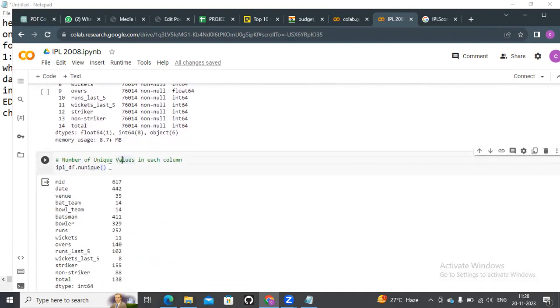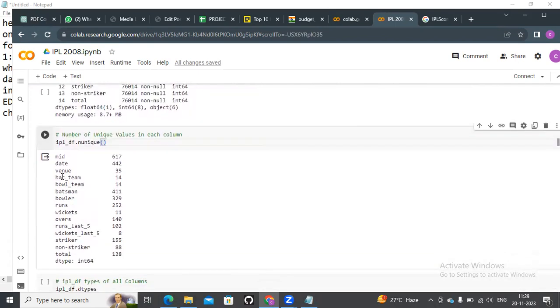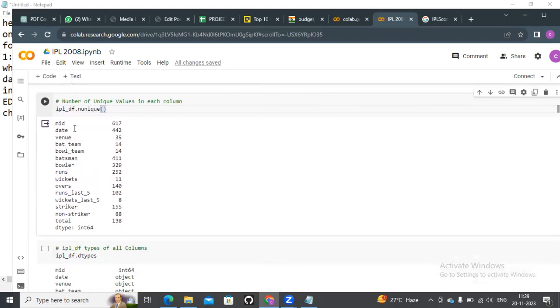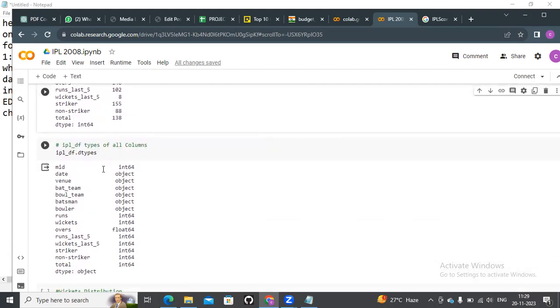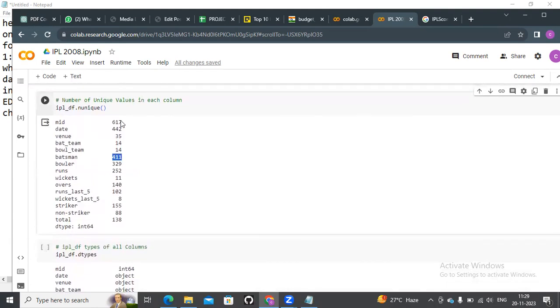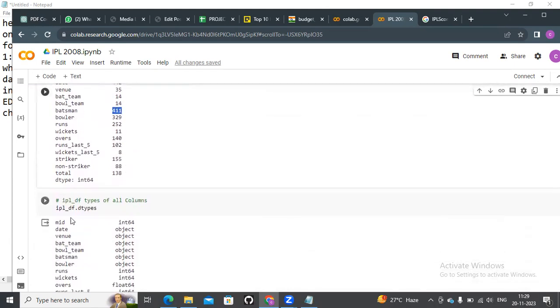Later we check how many unique values are present in our dataset. You see one by one how many venues we have: 35 unique venues. How many batsmen? 411. These are the unique values. What unique means is not repeating.